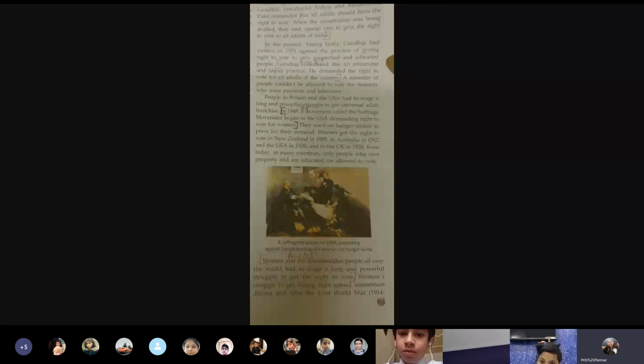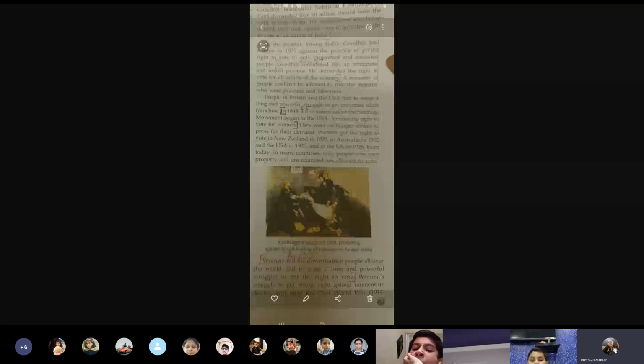Gandhiji considered this an inhuman and unjust practice. He demanded the right to vote for all adults of the country. A minority of people couldn't be allowed to rule the majority who were peasants and laborers.